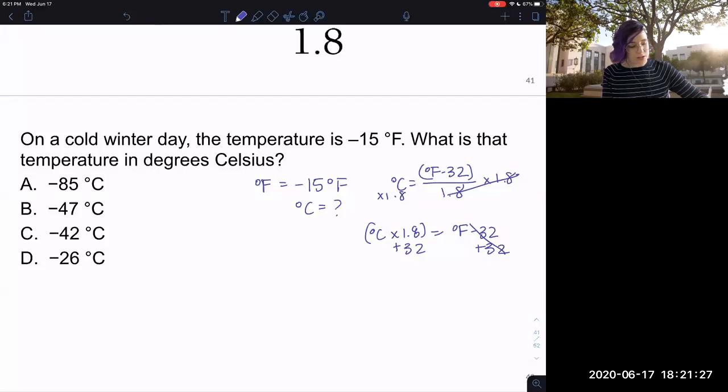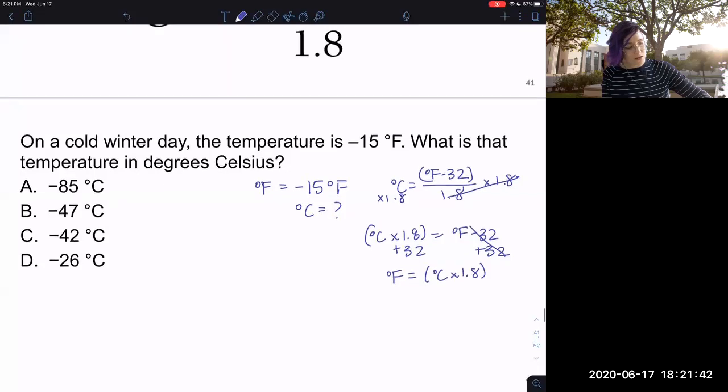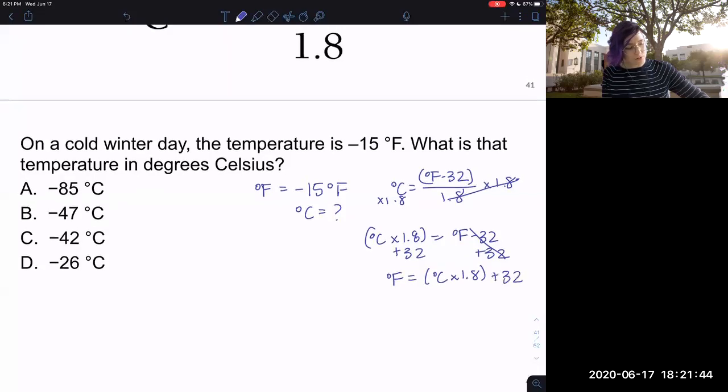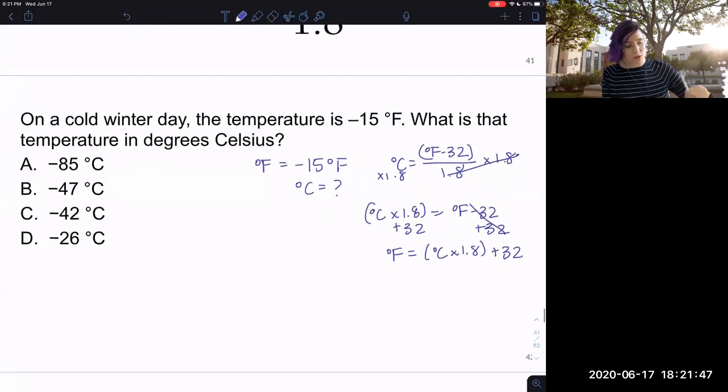And I just realized that I just rearranged that the wrong way, but it's okay. So now you have the rearrangement. It is Celsius times 1.8 plus 32. So being able to rearrange it is important, but we actually have it the way we want. So Celsius is equal to, and I can put my -15 in, minus 32 over 1.8.